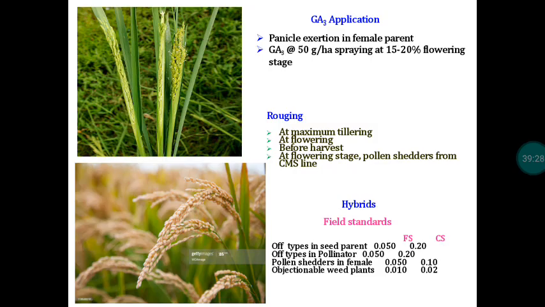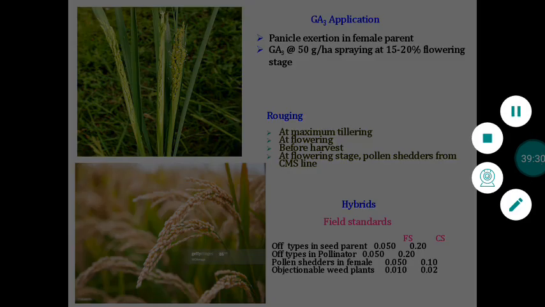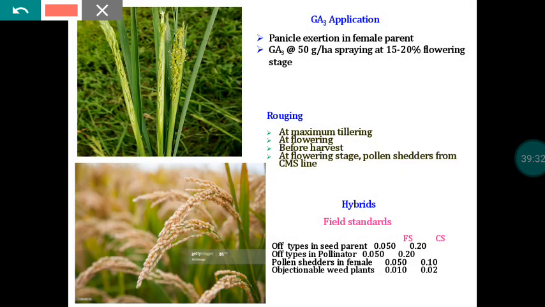Another problem encountered by hybrid seed producers in rice is this. We are having so many hybrids, and in all the hybrids we are using different female parental line material. For the female parental line material, the major problem is incomplete panicle exsertion.